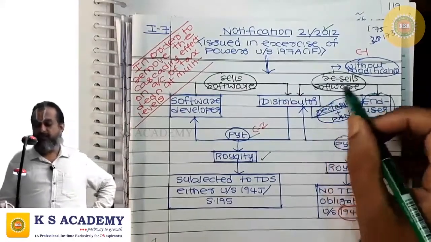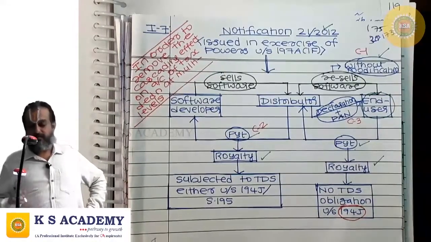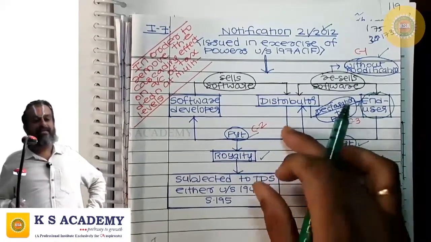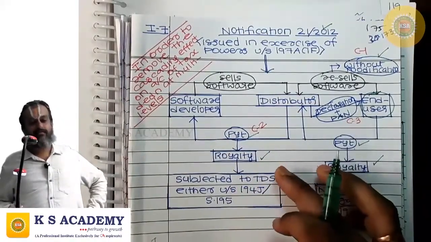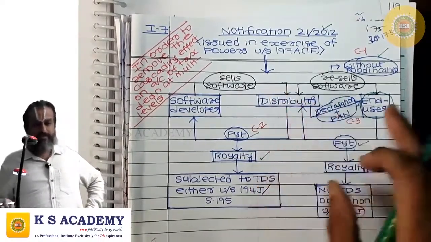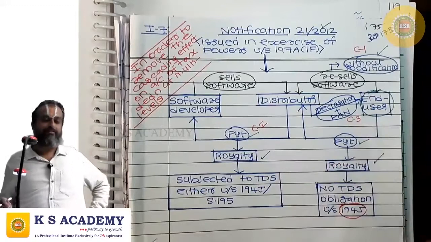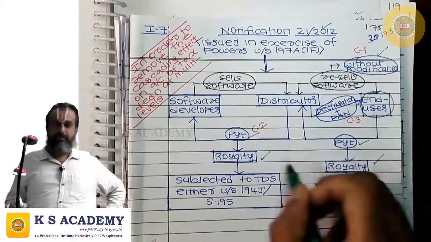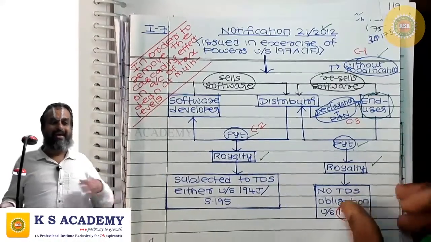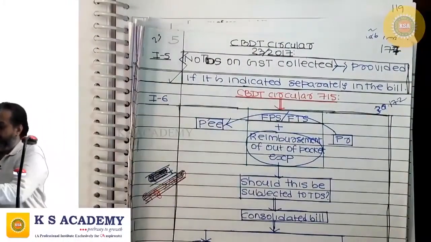Condition number 1, the distributor resells the software to the end user without doing any modification. Condition 2, the distributor, when he made payment to the software developer, has deducted tax at source either under 194J or 195. And to the end user, the distributor is making a declaration to this effect and gives his PAN. Then the end user, when he makes payment to the distributor, has no TDS obligation under 194J. This should be understood.